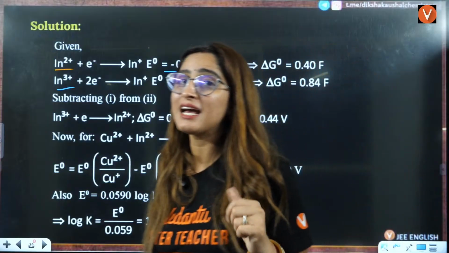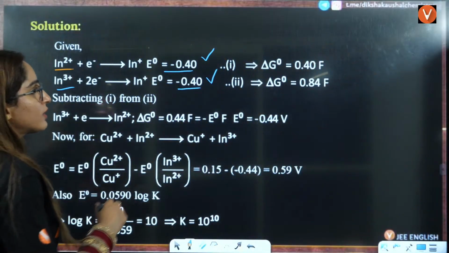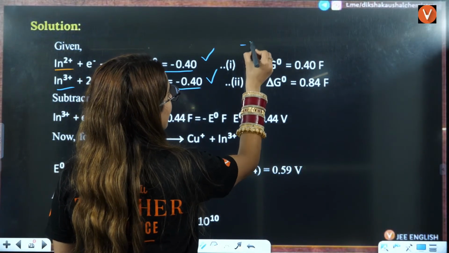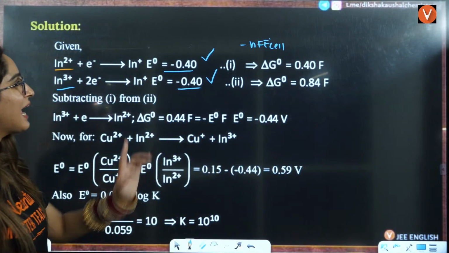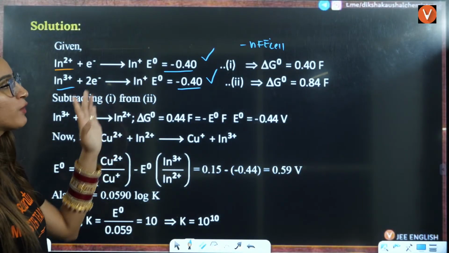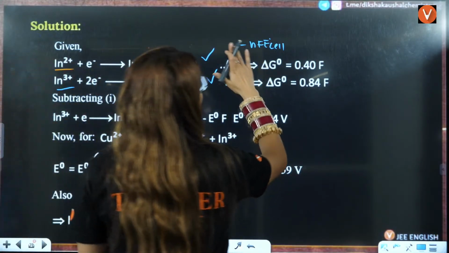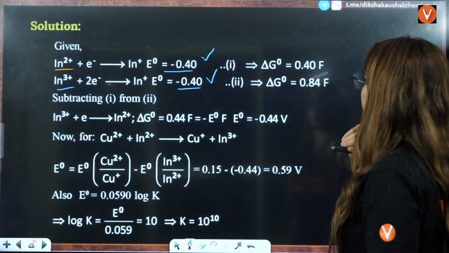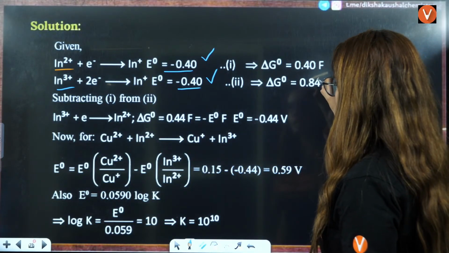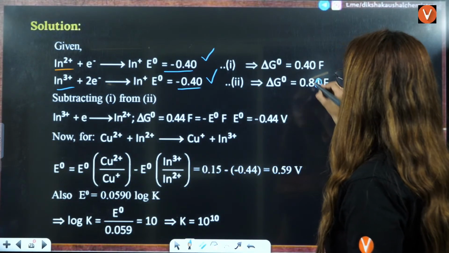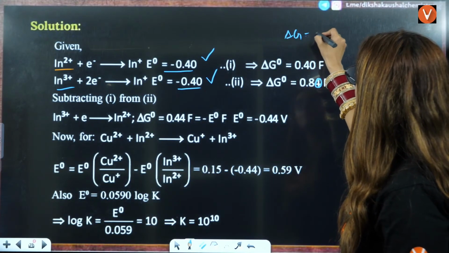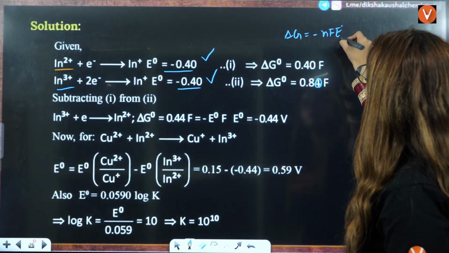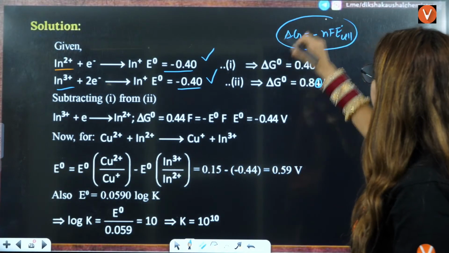We know that delta G naught is equal to minus n F E naught cell, right? So the n value is 1 here, and the n value is 2 here. So directly we'll put the values.